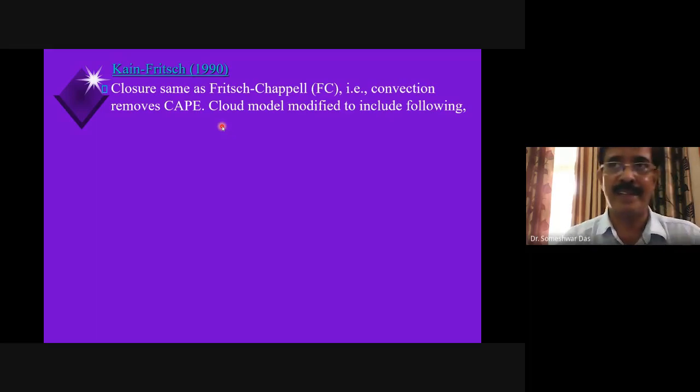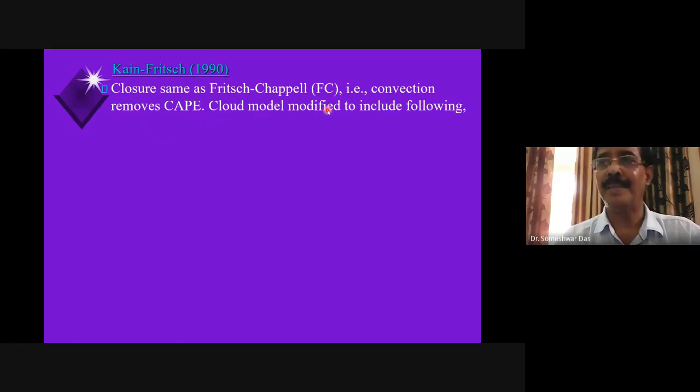That is one of the important diagnostics of the model. We try to verify the CAPE. How much is the CAPE? We try to plot the CAPE, right? So convective clouds occur only when there is a CAPE. But here it says that convection removes the CAPE, right? And that's true, because CAPE is important for the development of convection or the convective cloud.